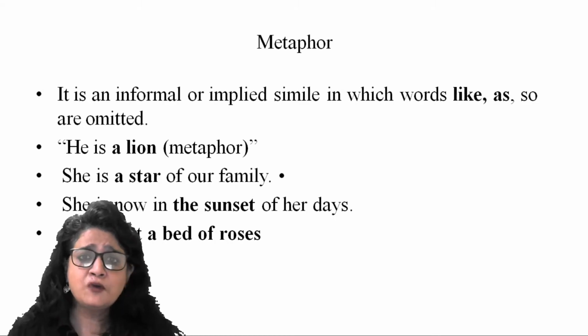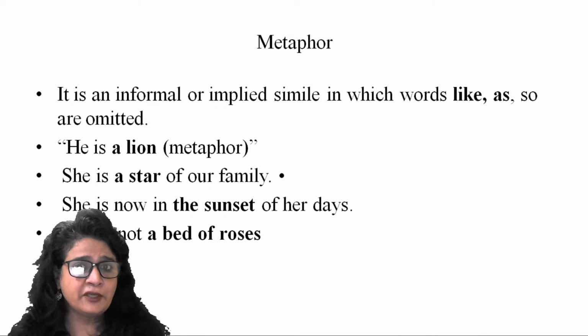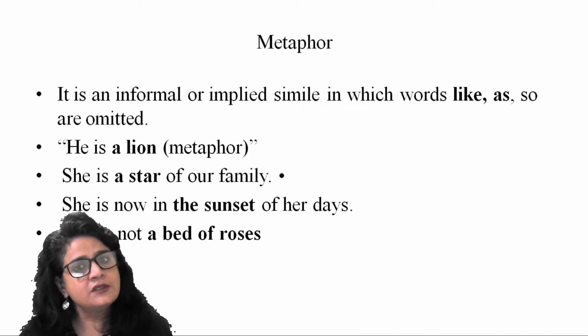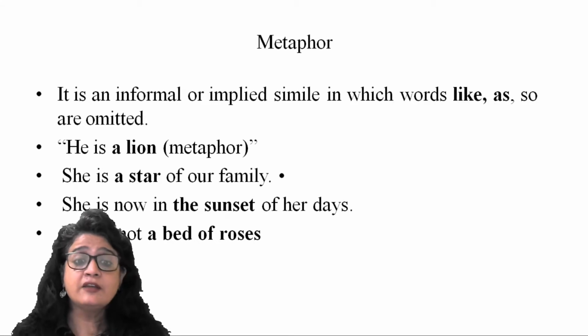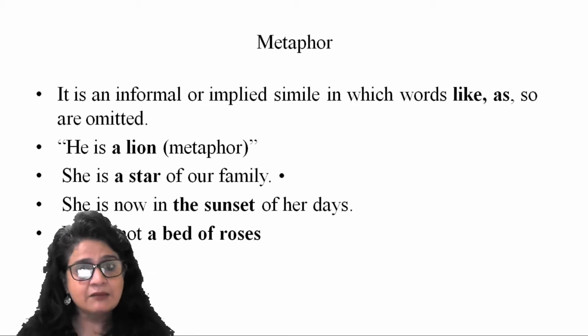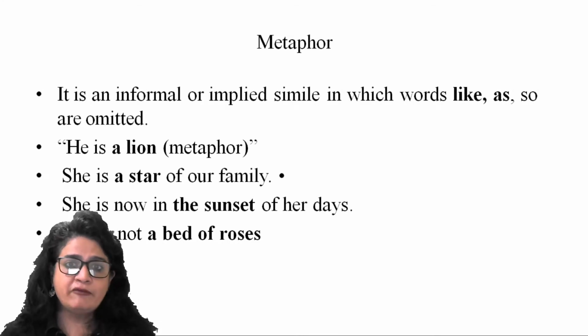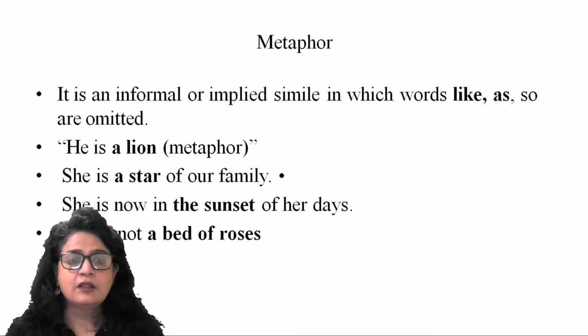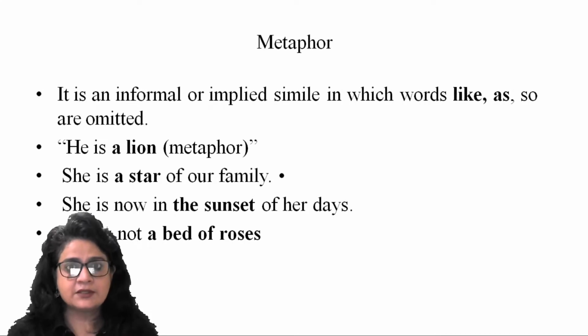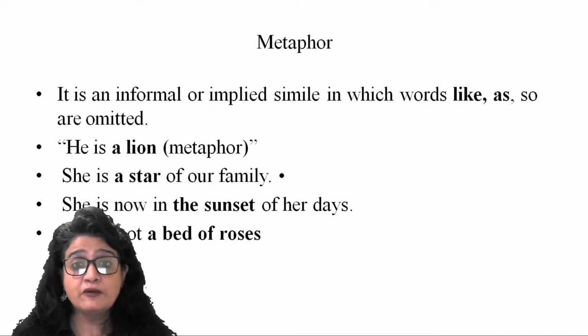Life is not a bed of roses. So another metaphor here. When I say life is like a bed of roses, I use simile. When I say life is not a bed of roses, instead of saying life is not easy, this sentence could have been worded like this: life is not easy. Instead of saying this, I said life is not a bed of roses, right?